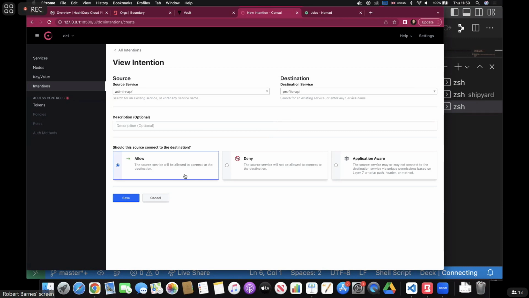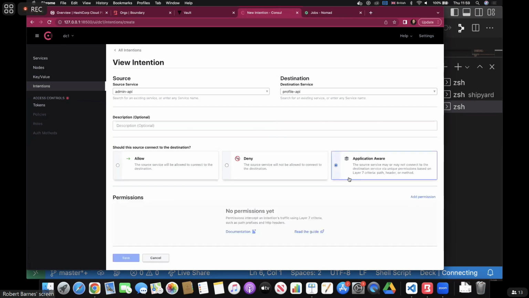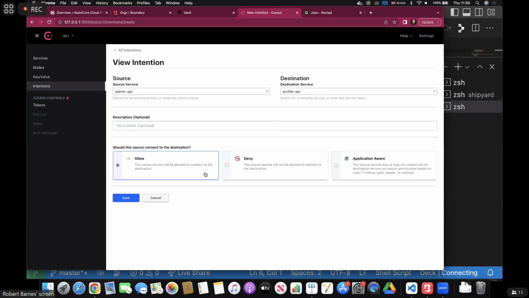There are actually different things that we can do as well. You can make it a bit more application aware. I'll just click on this so you can see. Essentially, you can say that if a call comes into a service and there are specific things contained within the header, for example, and specific details, then it will allow that. So you can make it a bit more application aware if you want to make your applications Consul aware. But we're not doing that. We're going to make sure that our applications don't really know much about that. All it knows is that it's registered on a service mesh and it has to talk to other services via a proxy. So we're going to allow between the admin API and the profile API.